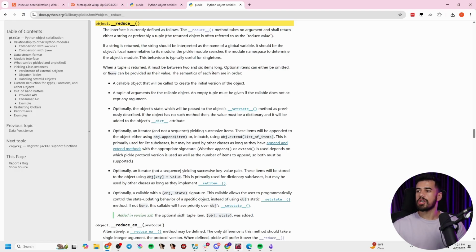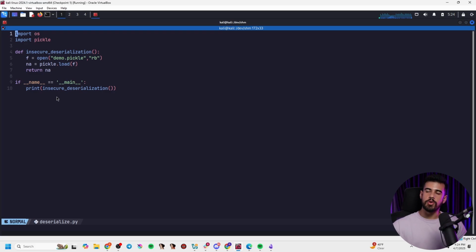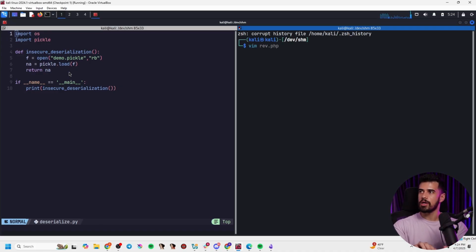In order to actually exploit this, we need to create a malicious pickle file that, when deserialized, will run our custom code. This will allow us to fully gain remote code execution on the target system. To exploit this, it involves being able to write some code ourselves. So let's go ahead and do exactly that. I'm going to pop open a second window here, and I am going to create a file called serialize.py.